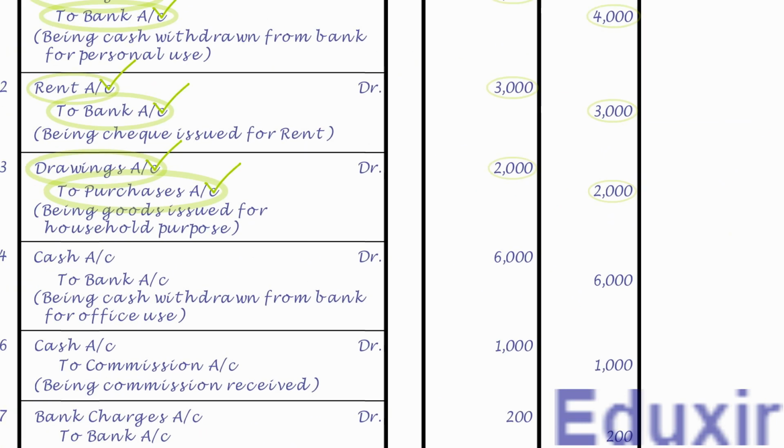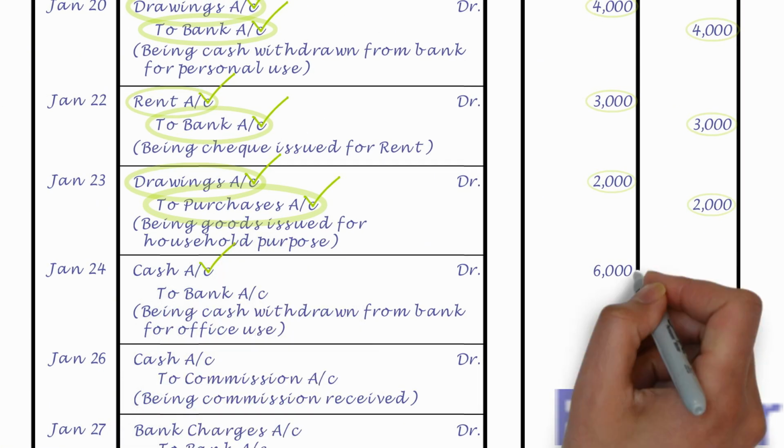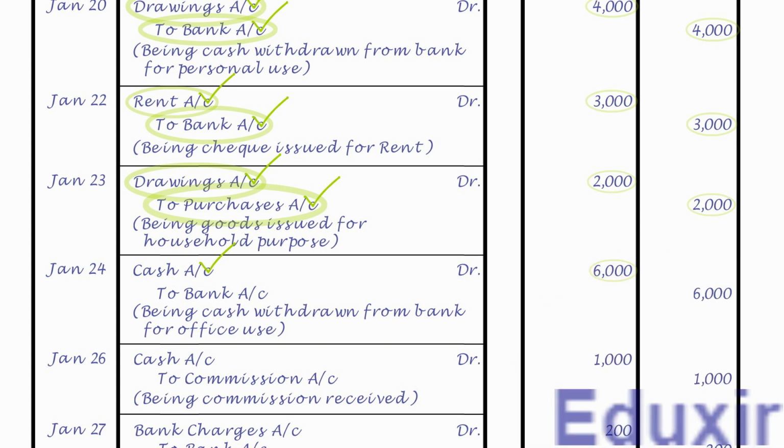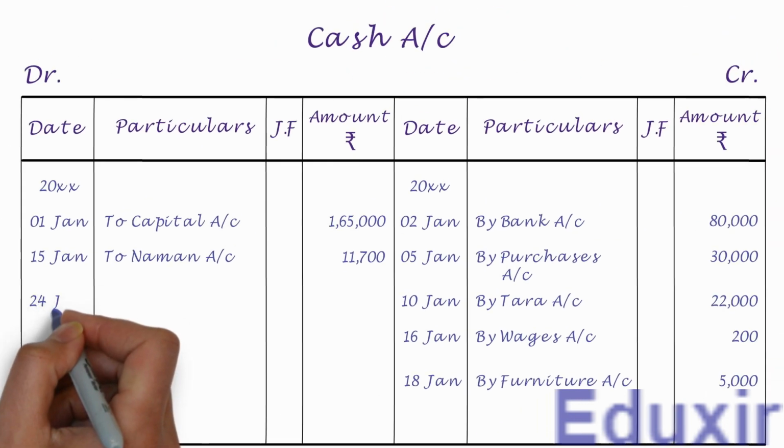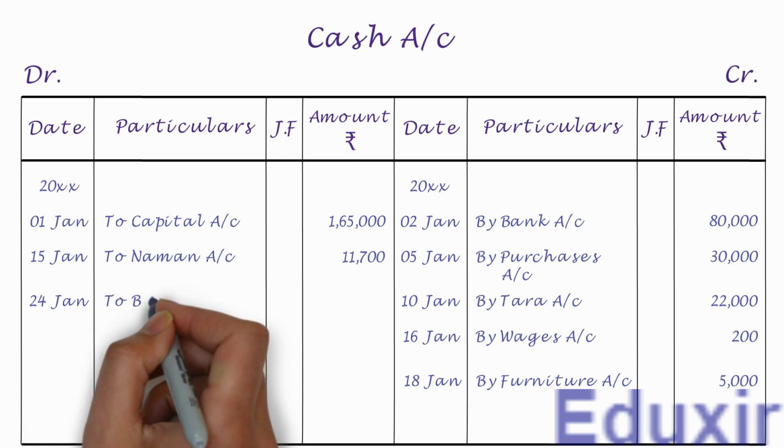As the name suggests, it needs to be posted on the debit side of cash account and the debit amount is 6000 rupees. Note that the details that need to be posted into the particulars column is bank account. As we already have the cash account, let us now post this entry into that account. Let us first write the date in the date column. We need to write to bank account into the particulars column.